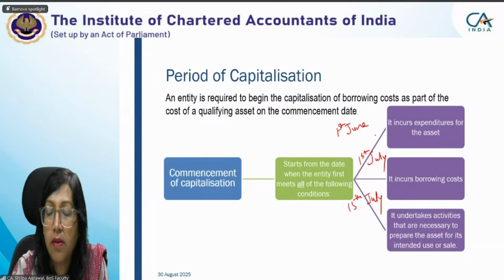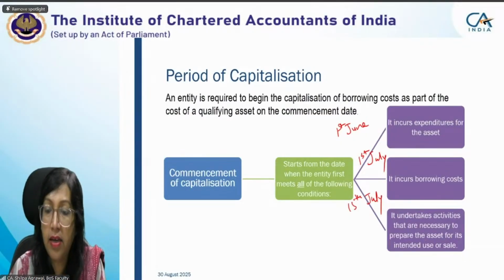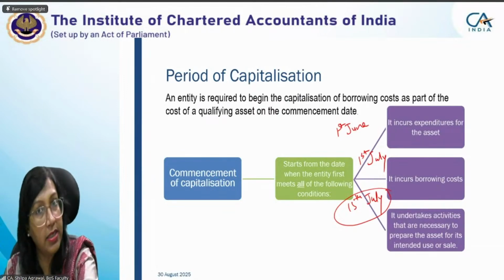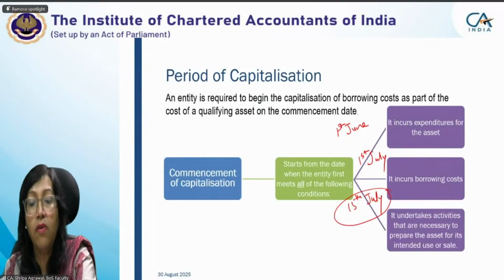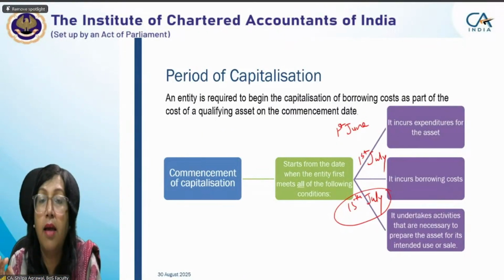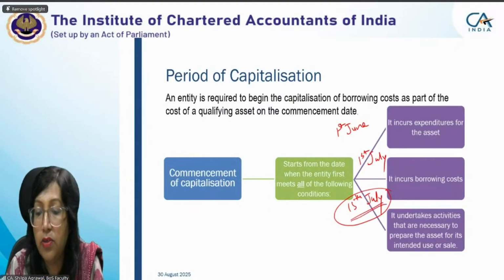So, the date on which we'll say that all the 3 activities have been done will be 15th July. From the later period, we can say expenditure has already been done. On 15th July, borrowing cost has also started. On 15th July, activities have also started. So this is the date where we see that all the 3 criteria are being met. So we'll start capitalizing the borrowing cost from this particular date, 15th July.